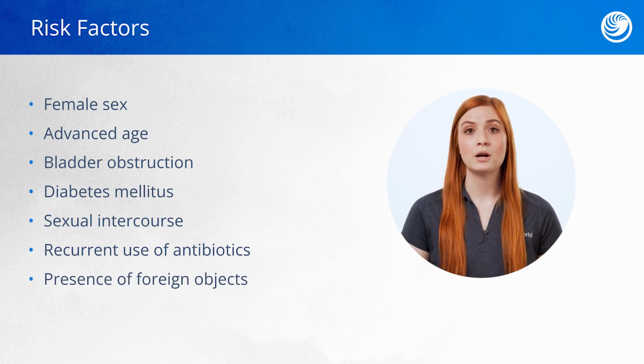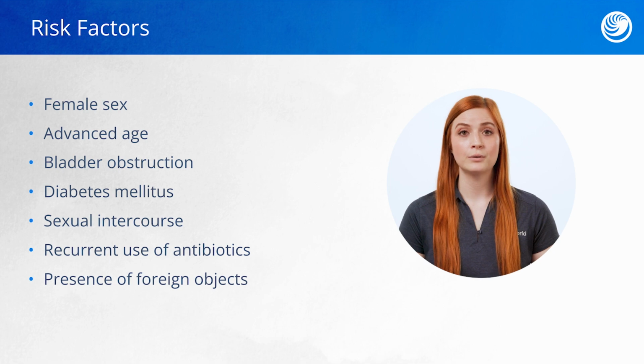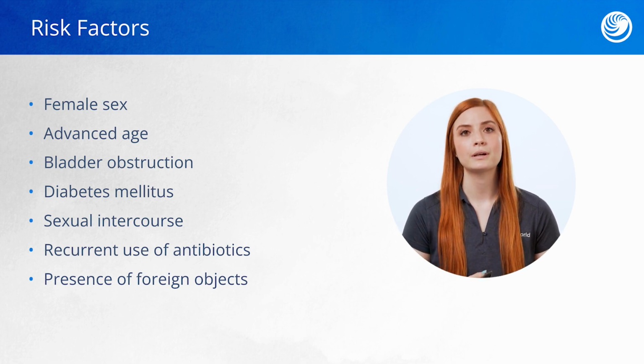The presence of a foreign object, like a kidney stone, can obstruct urine flow and result in urinary stasis, like we talked about earlier. Additionally, the presence of an indwelling urinary catheter also allows an easy entrance point for bacteria. This is why it is super important that we carefully clean indwelling urinary catheters in the hospital, but also that when clients are at home with an indwelling urinary catheter, they're taught about proper cleaning techniques. Clients who have an indwelling urinary catheter at home should also be taught about systemic signs of infection such as fever and local signs of infection such as purulent drainage, redness, swelling, or tenderness.